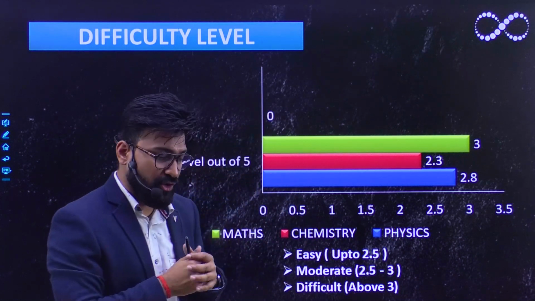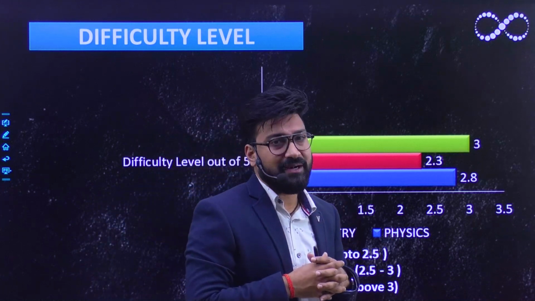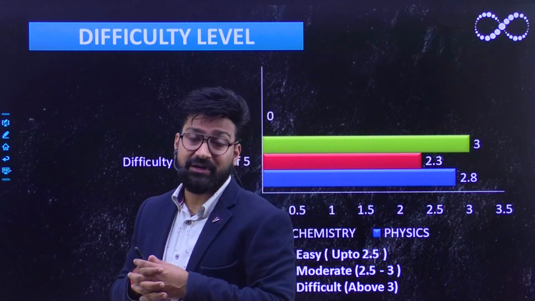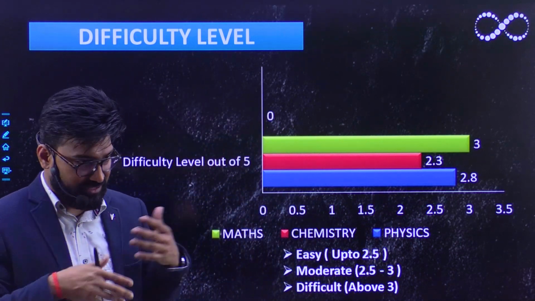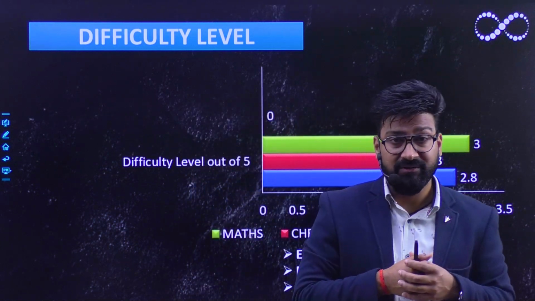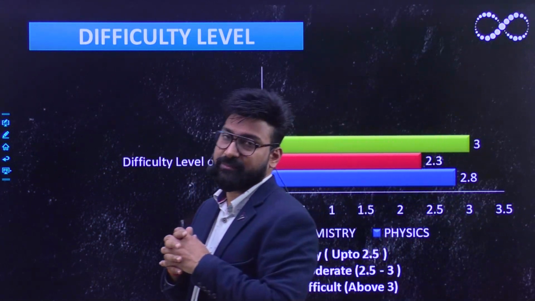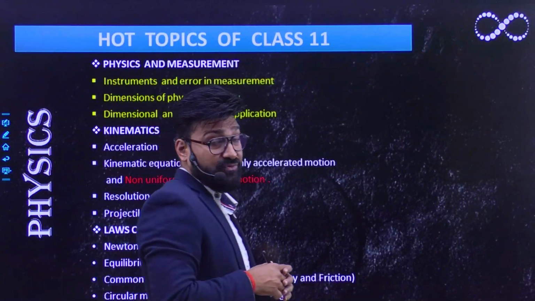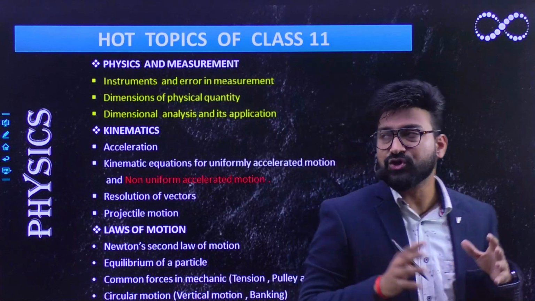So the difficulty level of mathematics is on the higher side as compared to physics and chemistry. In totality, your paper is of moderate level, and most of the questions are of moderate level. Physics is of moderate level in comparison to chemistry as well as mathematics.